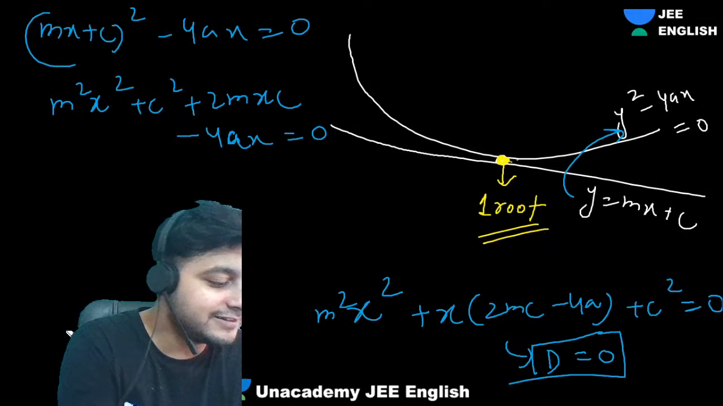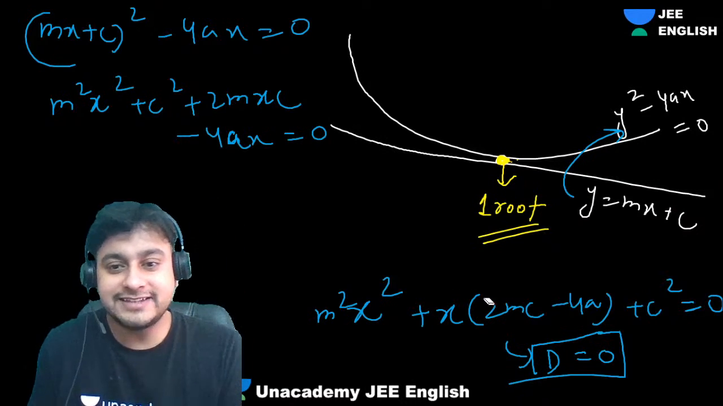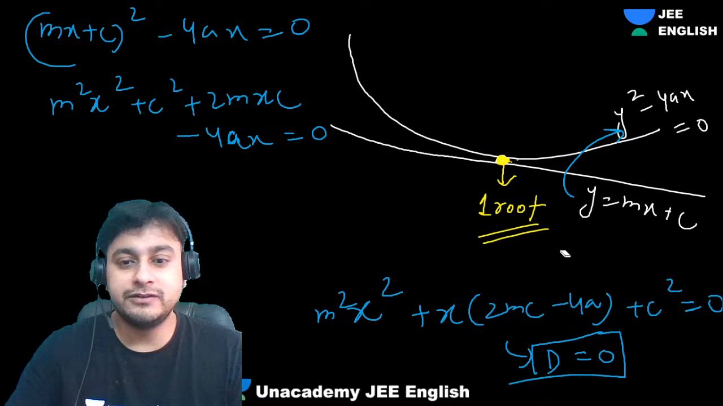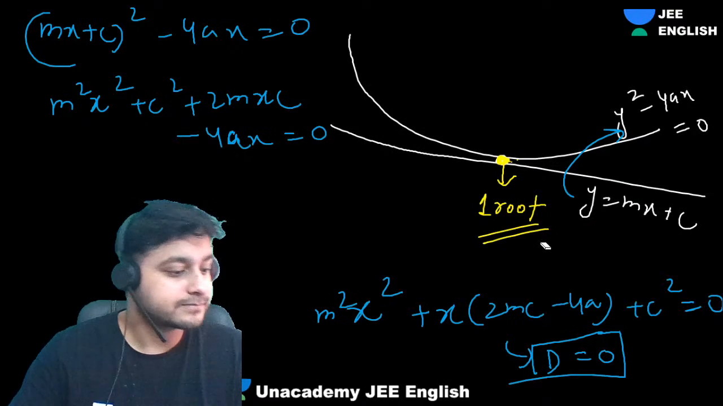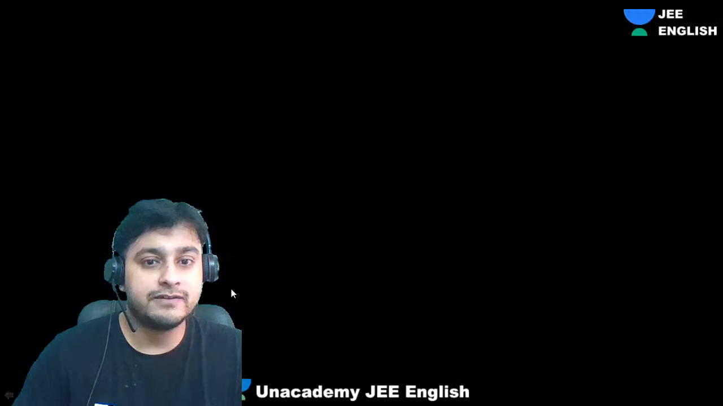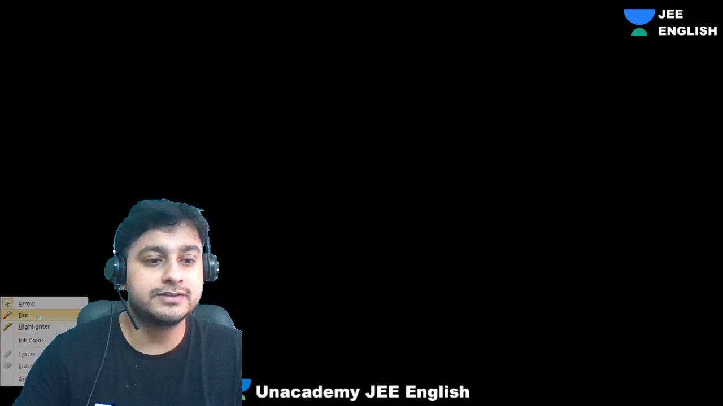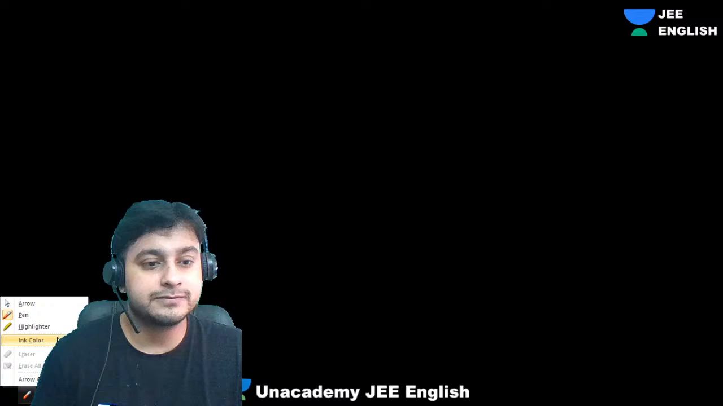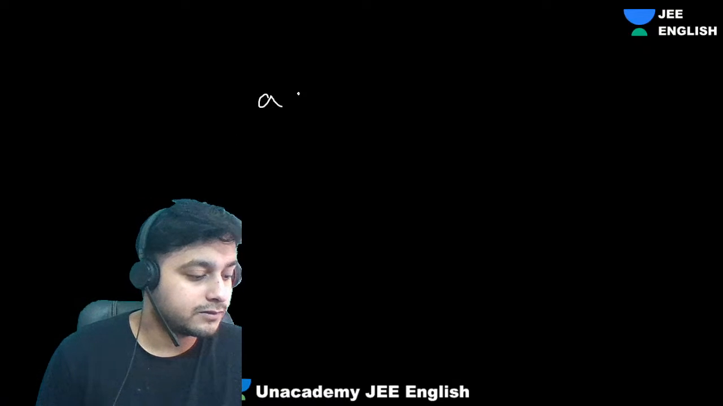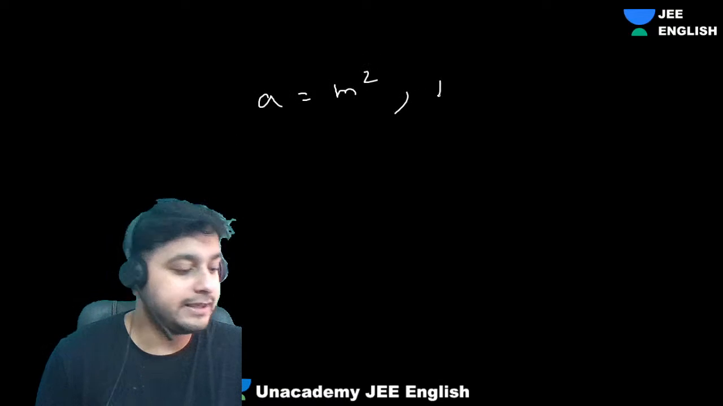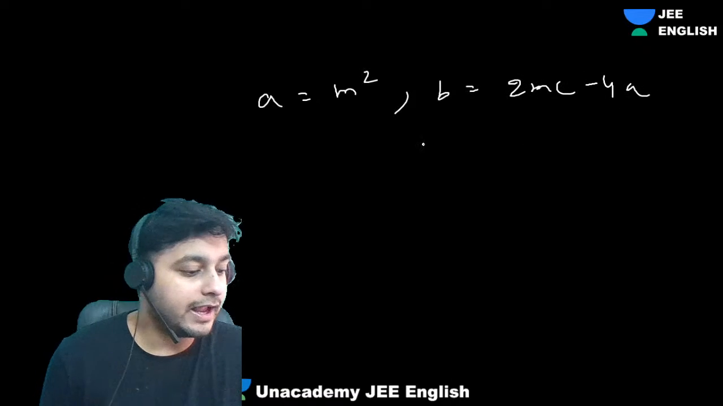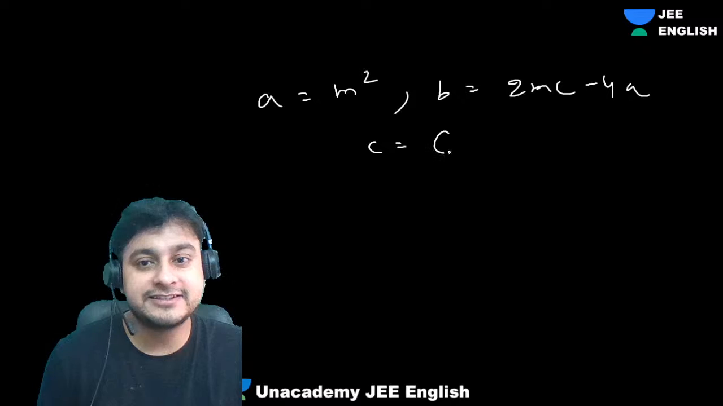Good afternoon, Gaurav. Okay. So guys, let's do that. What is your ABC? Tell me. My A is coming out as m square. My B is coming as 2mc minus 4a, and my C is c square.